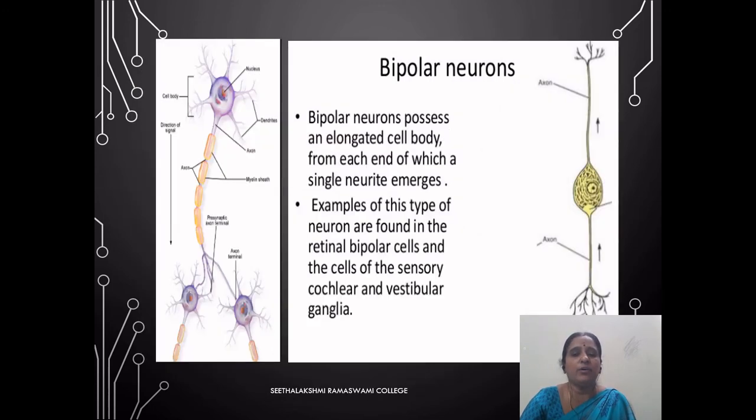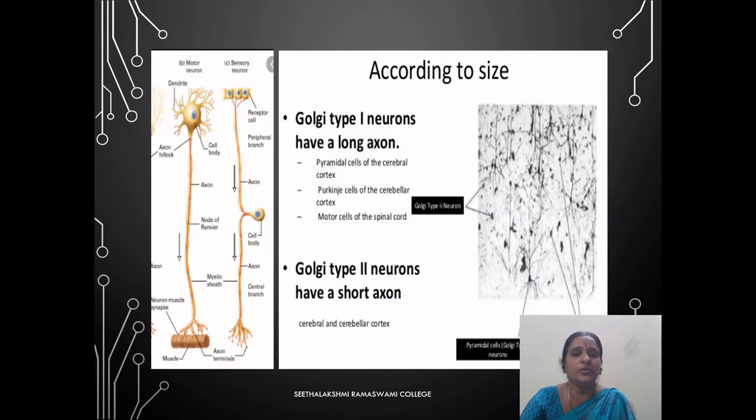The third type of neurons are the bipolar neurons, where the neurons possess an elongated cell body from each end of which a single neurite emerges. Examples of this type of neurons are found in the retinal bipolar cells and the cells of the sensory, cochlear and vestibular ganglia.